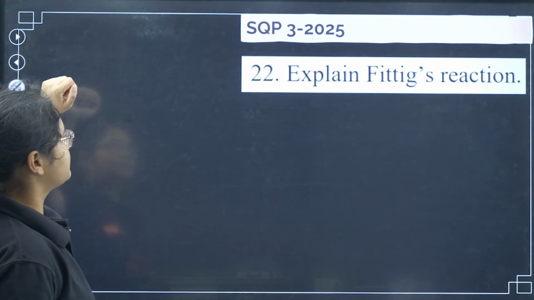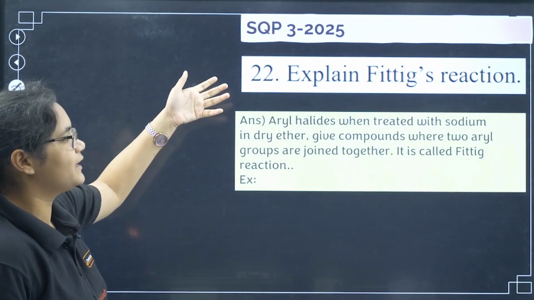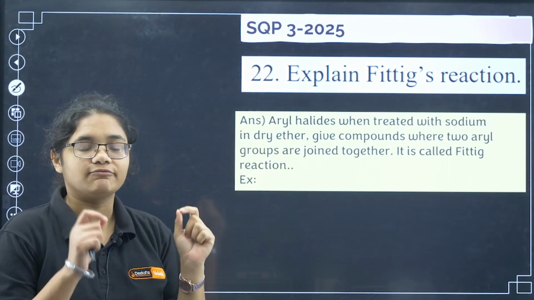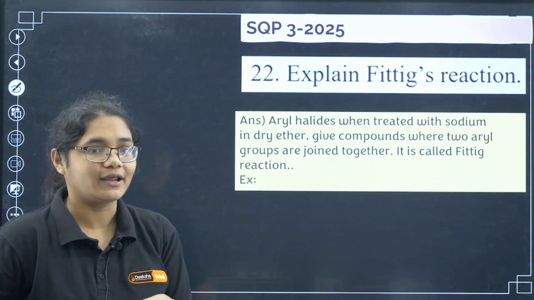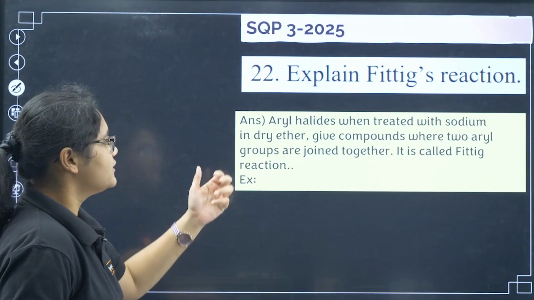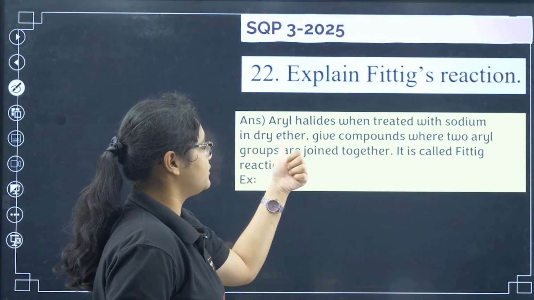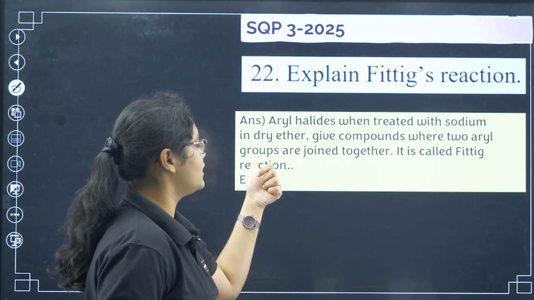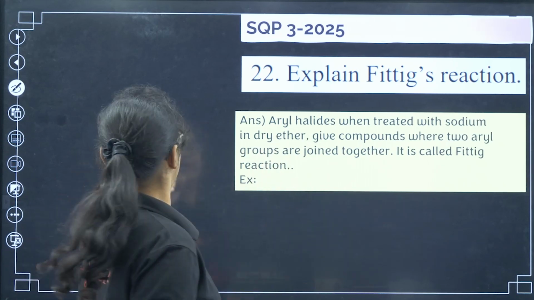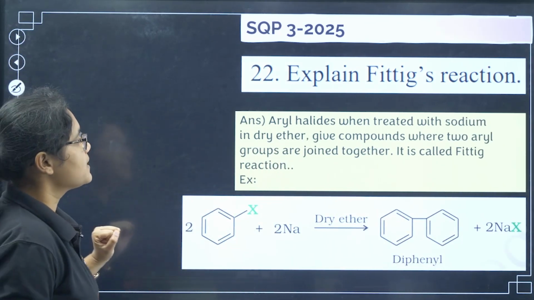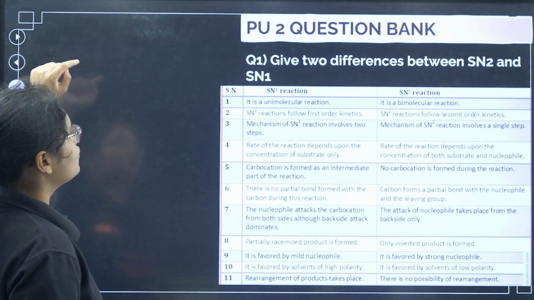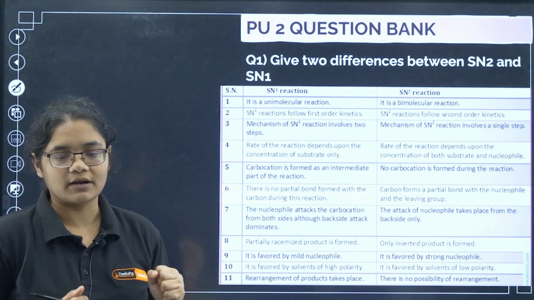Next, sample question paper 3, the question was about Fittig reaction. So Fittig reaction, we know if you have two aryl halides in presence of dry sodium in dry ether, you will get diphenyl, right? So aryl halides when treated with sodium in dry ether give compounds where two aryl groups are joined together. It is called Fittig reaction, and an example you can write down like this. Okay. Next, we will move to PU2 question bank 2-marker questions.